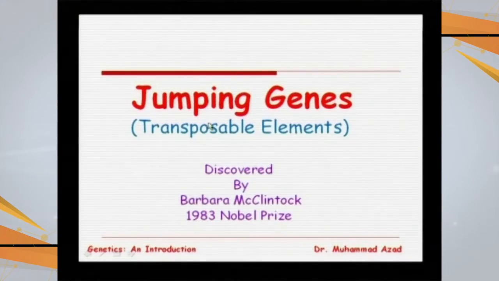Dear students, there is another important concept, that of jumping genes. There are certain genes which change their position within our genomes. These genes are also called transposable elements, and the process of this change of position is called transposition. Let us take some of the concepts from the slideshow. These jumping genes, called transposable elements, were discovered by the scientist Barbara McClintock, and she was awarded the Nobel Prize for this discovery of jumping genes in 1983.